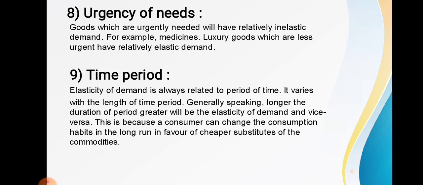So in this part we have seen the different factors that influence the elasticity of demand, according to the nine factors. These nine factors were the nature of commodity, availability of substitute, number of uses, habits of the goods, durability, complementary good, income of the consumer, urgency of need, and the time period. I hope according to the explanation of all these factors, you are clear about the different factors that influence the elasticity of demand.